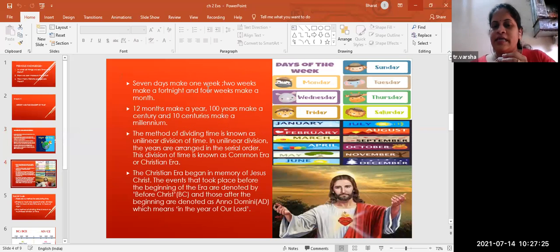Next, 7 days make 1 week. This we know, Monday, Tuesday, the weeks mentioned in the picture. Yes. 2 weeks make a fortnight. 2 weeks means 14 days, makes a fortnight. And 4 weeks make a month. Okay. 12 months make a year. The whole 12 months make 1 year. Then 100 years make a century. Okay. And 10 centuries make a millennium. Okay. And now you can calculate the time, right?